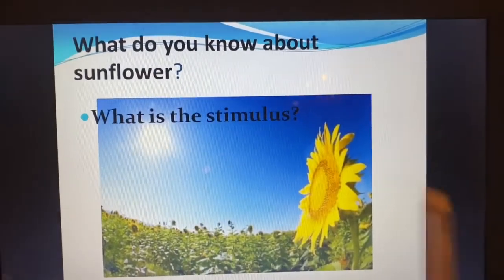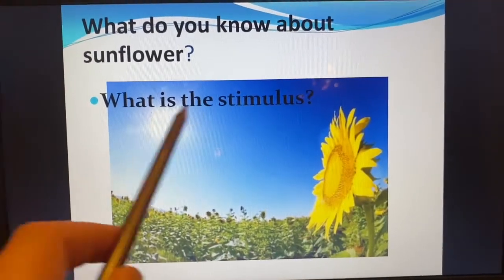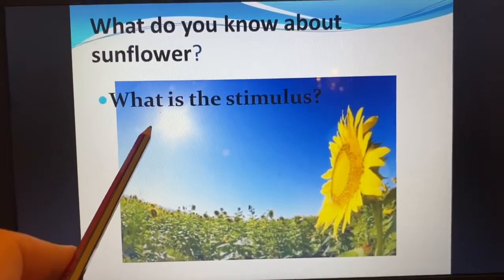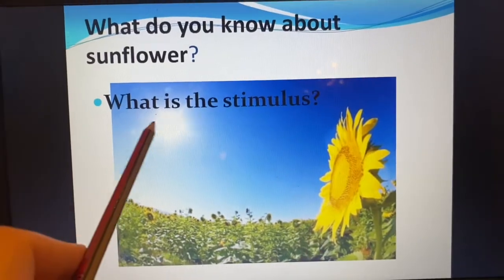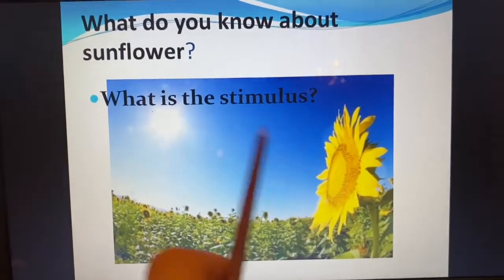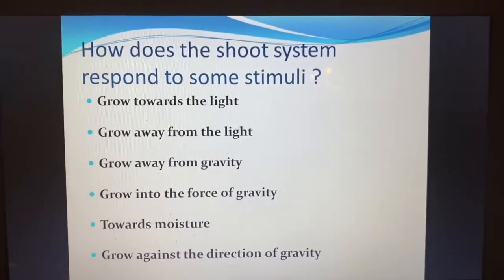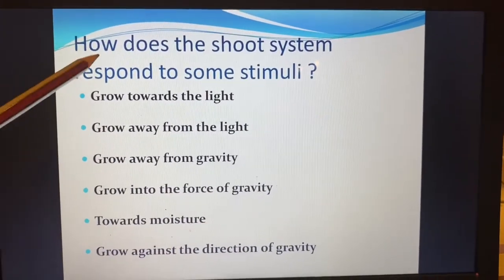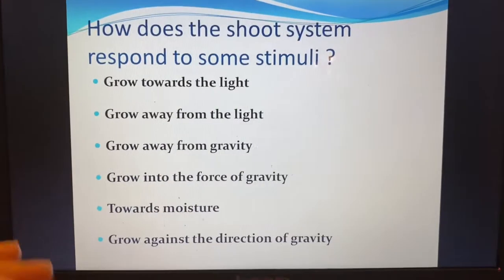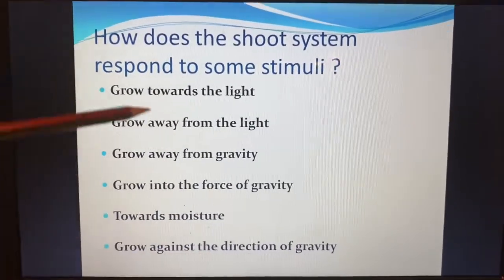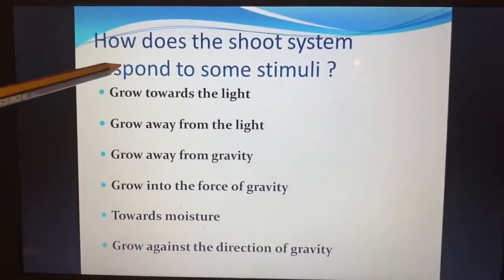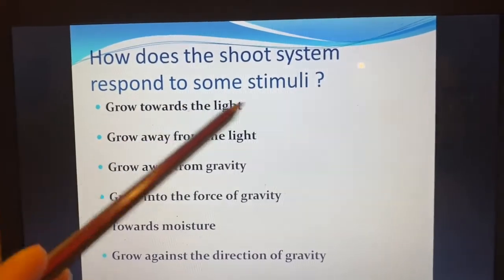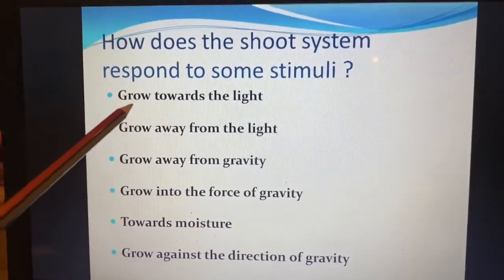Again, go back. This is tropism. We said that the sunflower heads toward the sunlight. This is called tropism. It goes towards the stimulus. Now let us answer these questions. How does the shoot system, this system, I mean the stem and the leaves and fruits, respond to some stimuli? Let us find out.